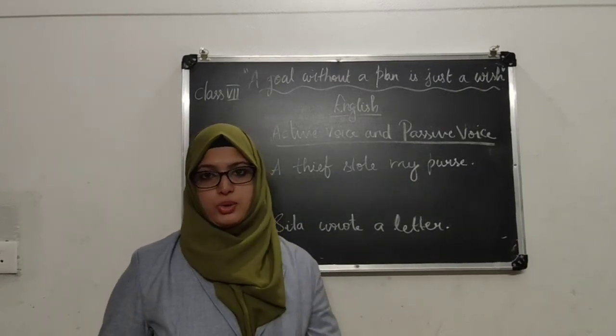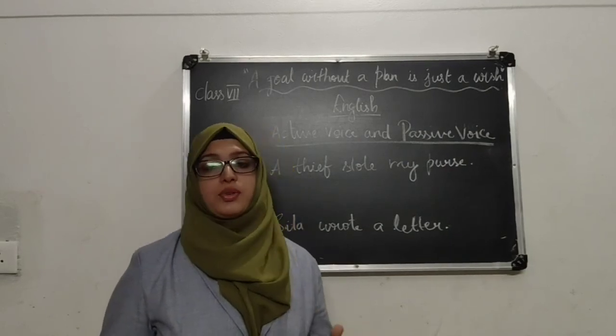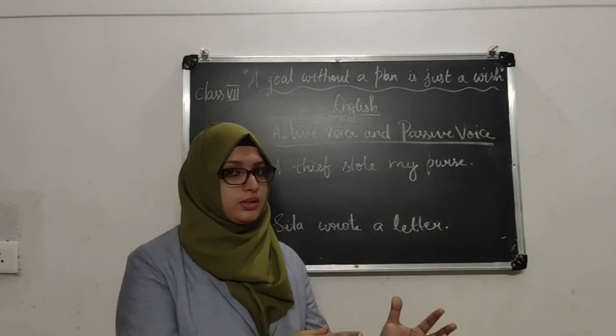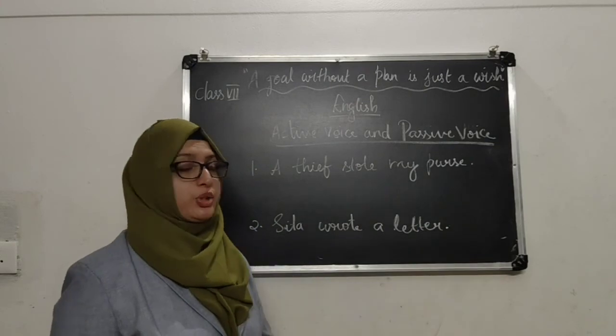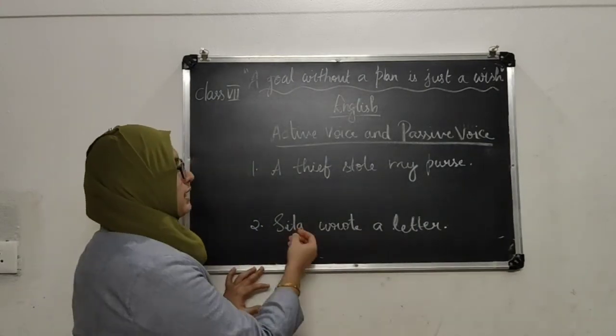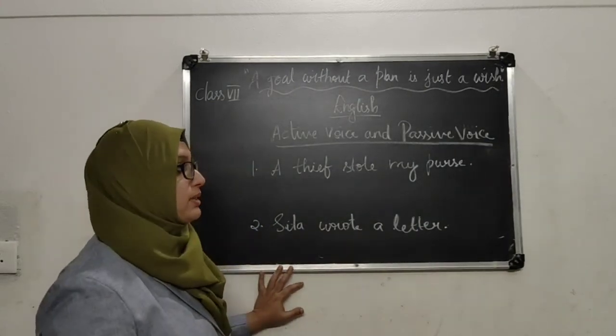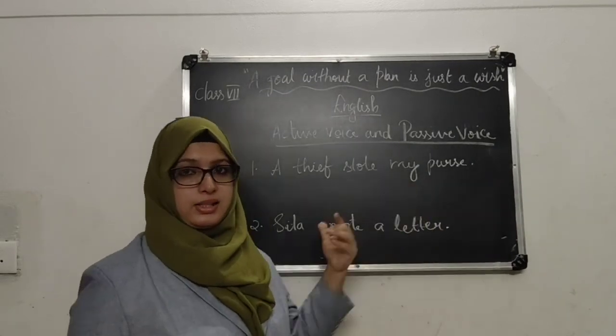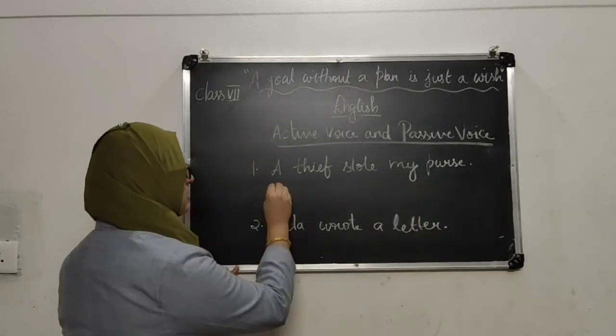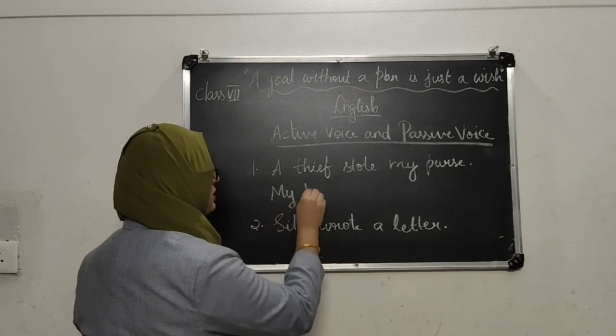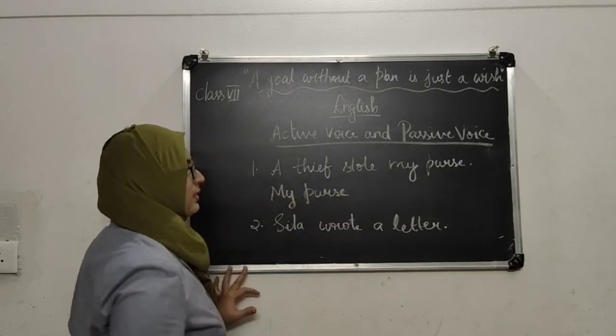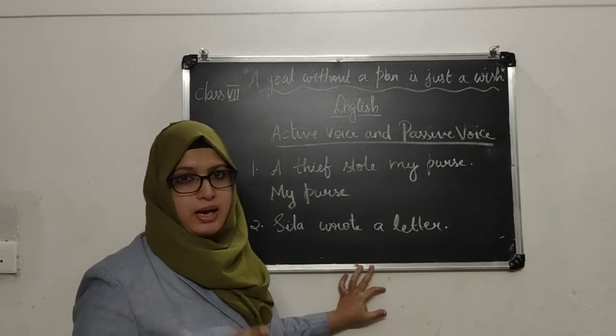Steal, stole. So we know which things we need to change when we are converting it into passive voice. We need to take the object as the subject in the passive voice. My purse. I will write my purse. Stole, so past tense.